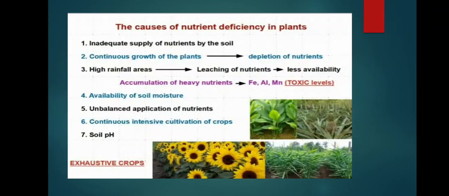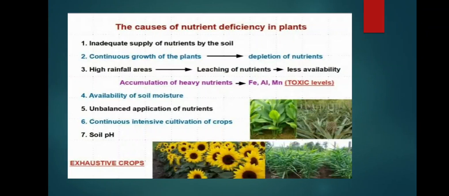Firstly, we see the causes of the nutrient deficiencies in plants. The first cause is the inadequate supply of nutrients by the soil. Soil itself does not supply some nutrients. In soils like sandy soils, because there is a higher infiltration rate, all the nutrients given are flooded out. So sandy soils are less nutrient givers than clay and loamy soils.